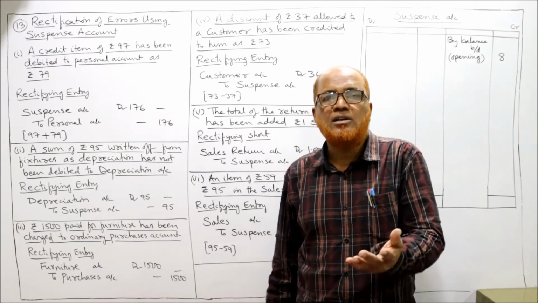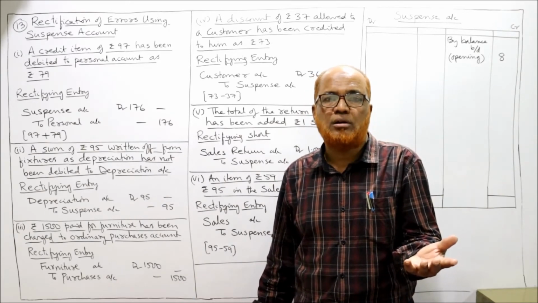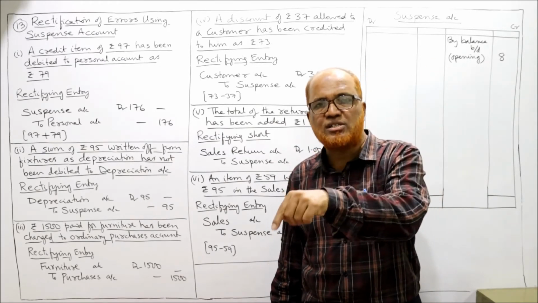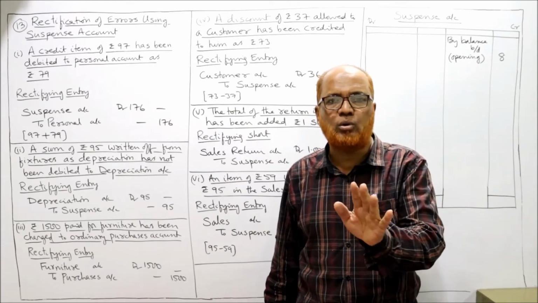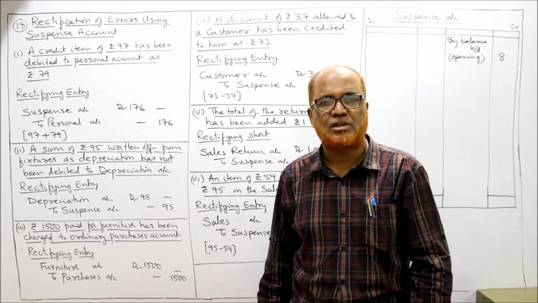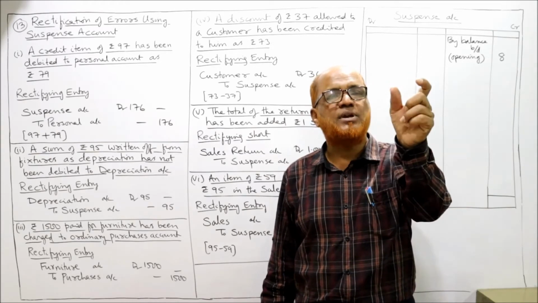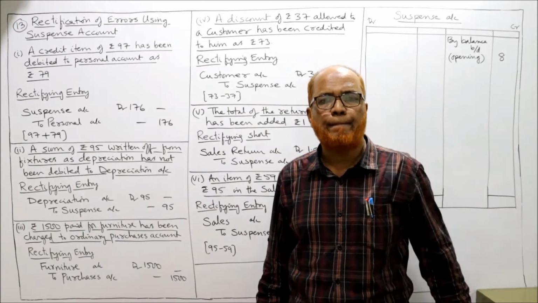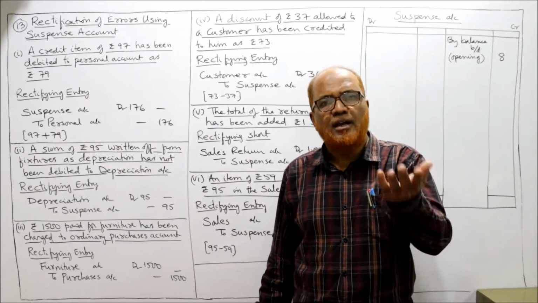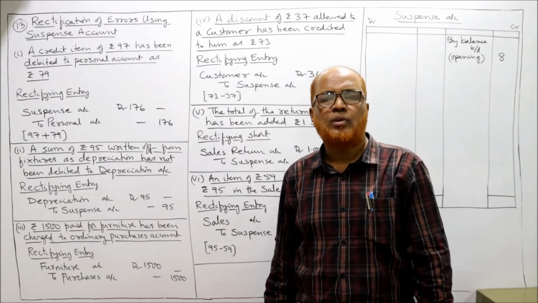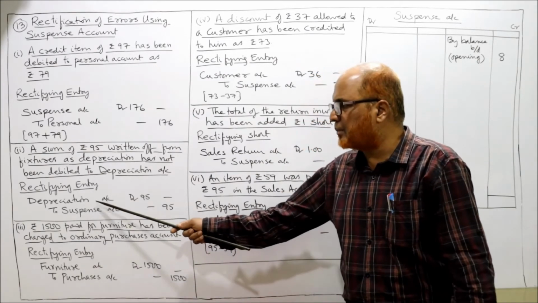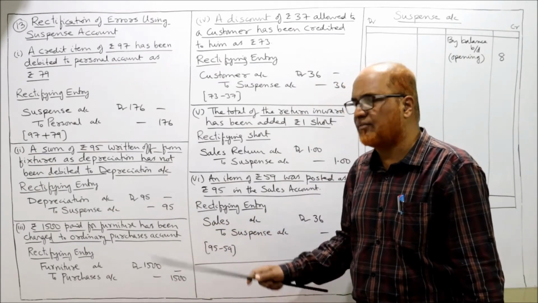It is saying it is not debited to depreciation. Forgot to debit depreciation. Fixtures account is already credited. No doubt, no error in fixtures. The error is that depreciation should have been debited, but it is not debited. So now we debit depreciation. The entry will be depreciation account debtor to suspense account 95.